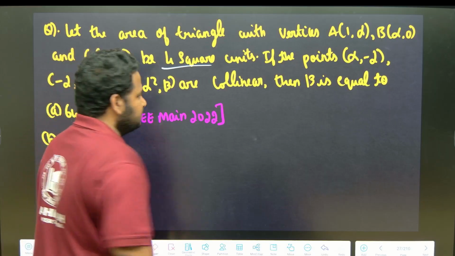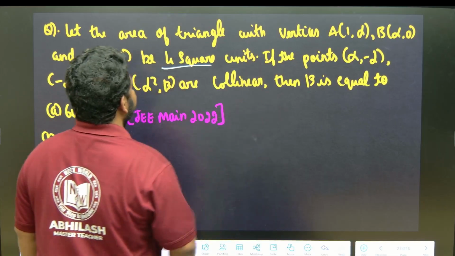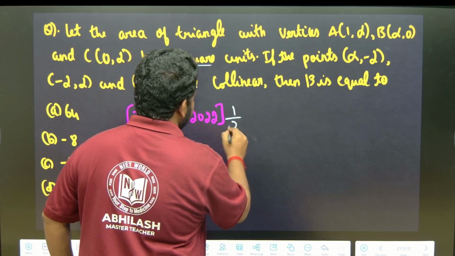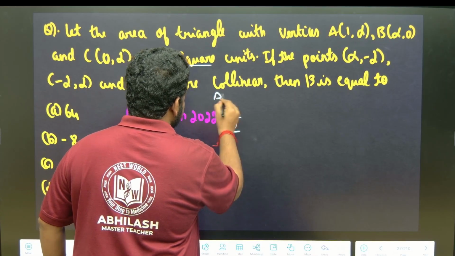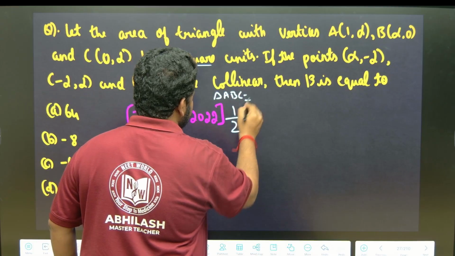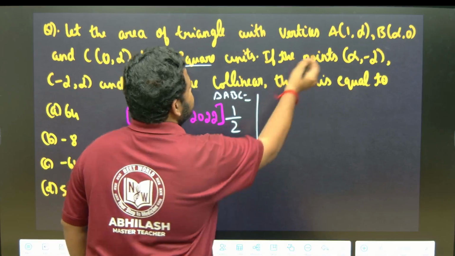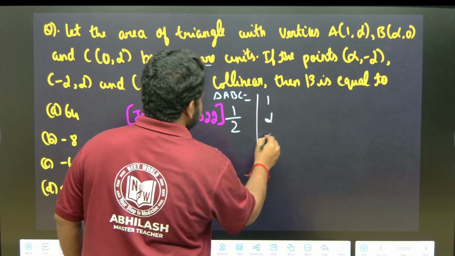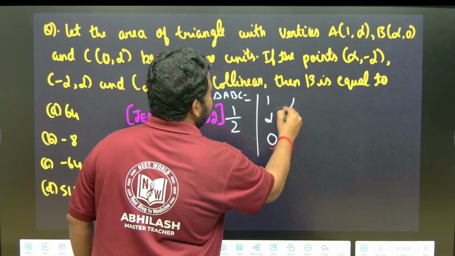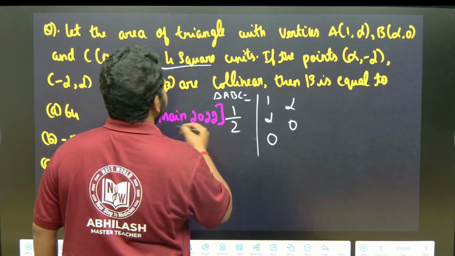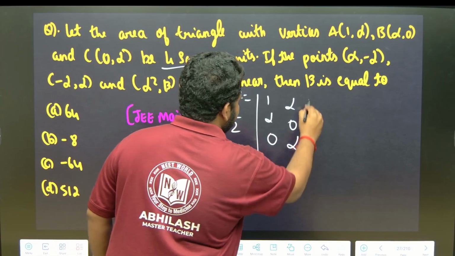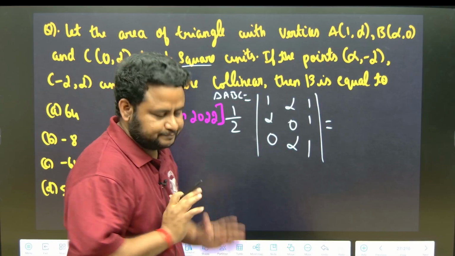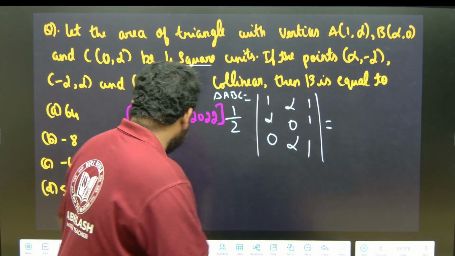It's very simple. What is given? The area of triangle ABC is given as 4 square units, that is, half into the determinant with rows x1, x2, 1; alpha, 0, 1; alpha, 0, 1, is equal to 4. But here, dear friends, you should be very careful.